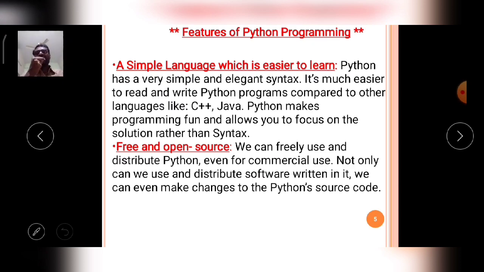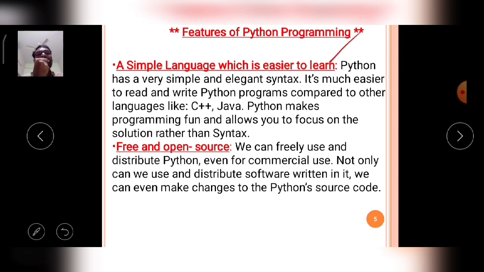Okay, the first one is that it is a simple language which is easier to learn. Okay, this is a very important feature. That means the Python language is a simple language which is easier to learn, meaning beginners can also learn it very easily.